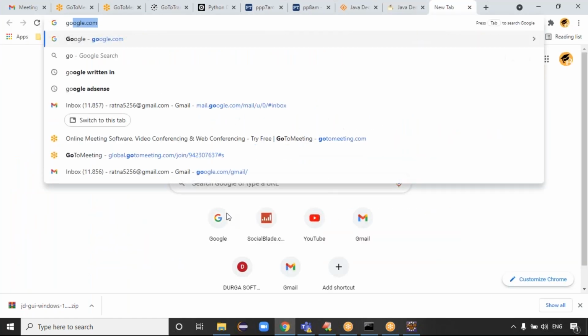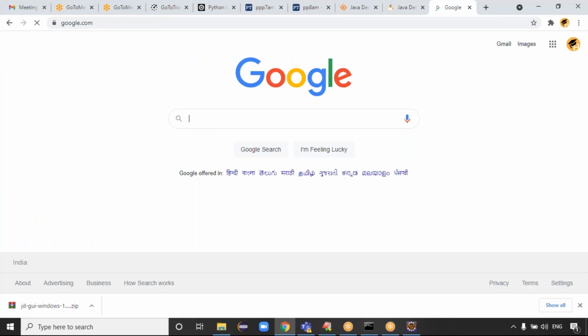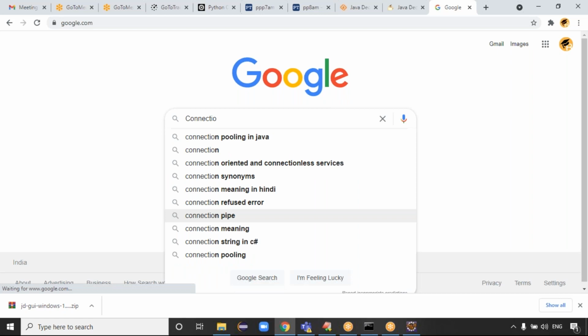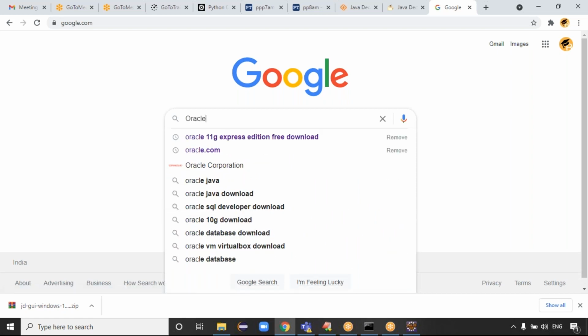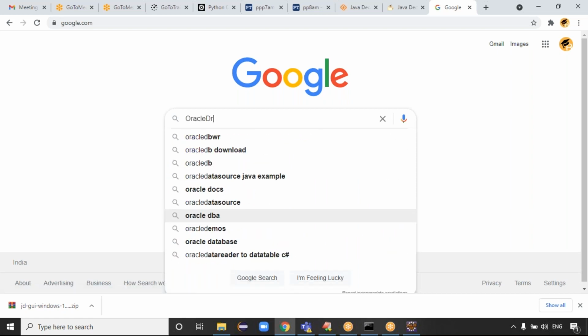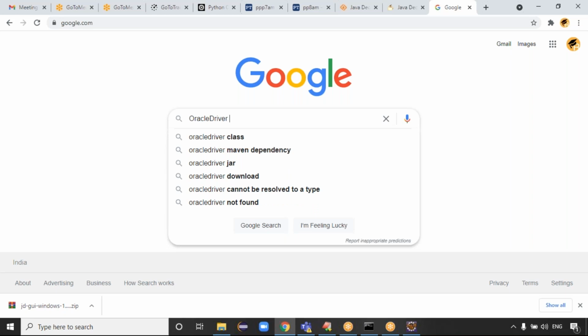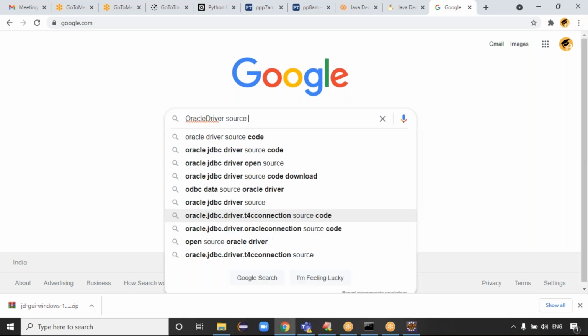If you want, you can see some predefined classes. Let me check Google. Oracle driver source code.